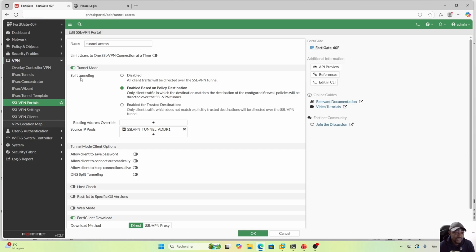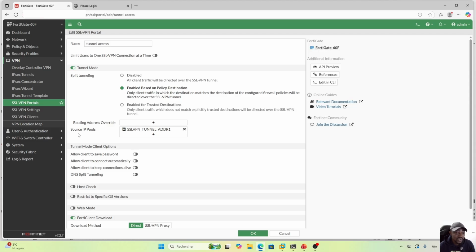If you are going with split tunneling, you have two ways. Either you enable it based on policy destination, or you enable it based on trusted destination. So here we are going with enabled based on policy destination. So we are going to define the firewall policy that will let this client reach the destination traffic.